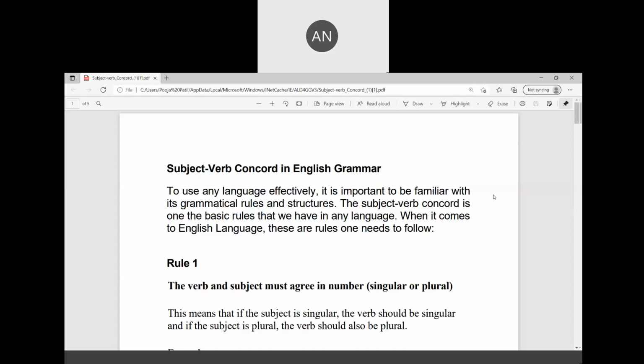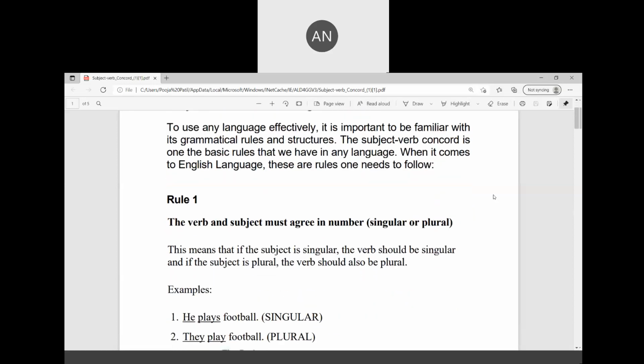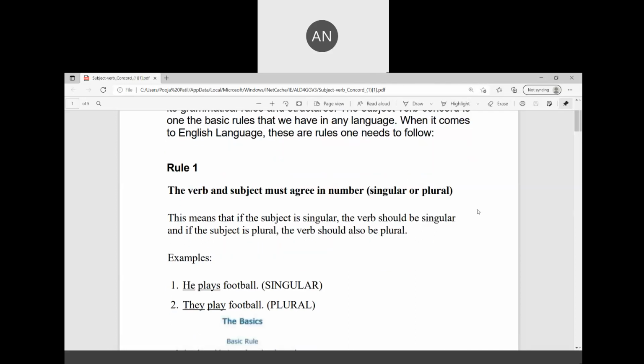Let's go rule wise. Rule number one: the verb and subject must agree in number, singular or plural. He plays football. As you know, third person singular will take s or es in the verb. So he, she, it is third person.